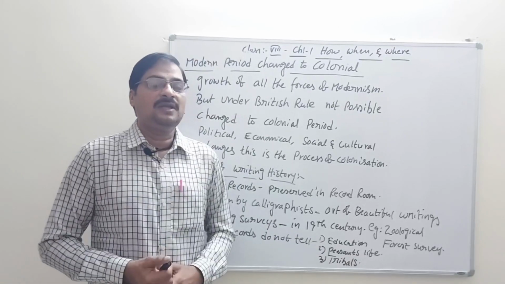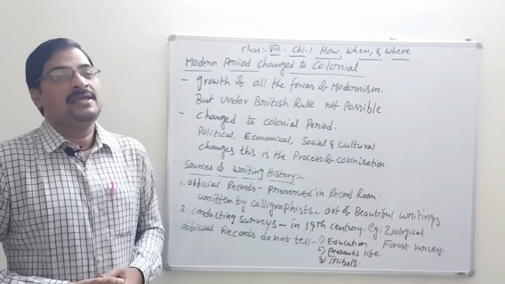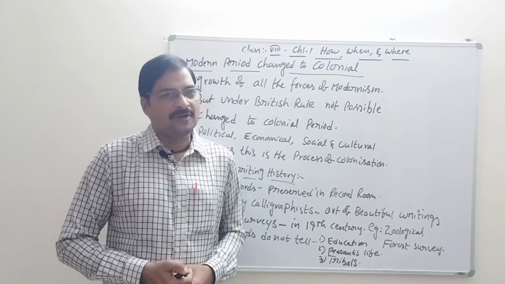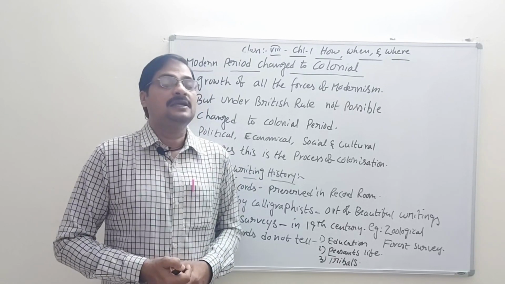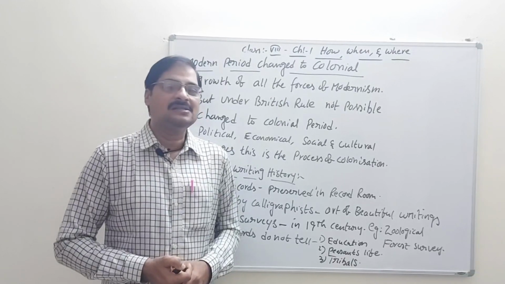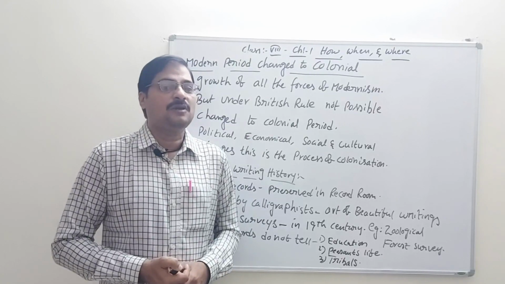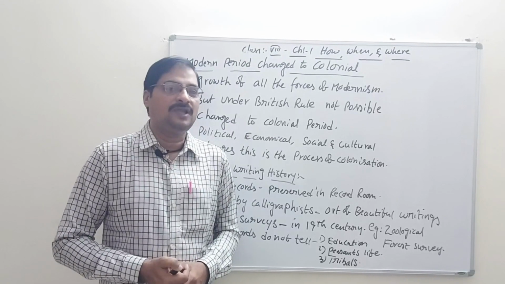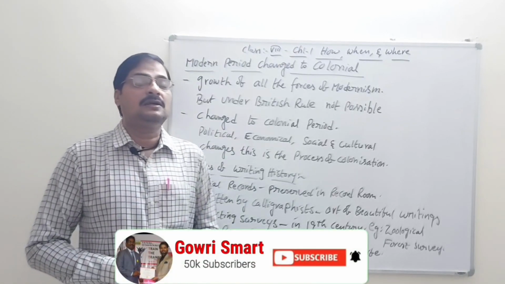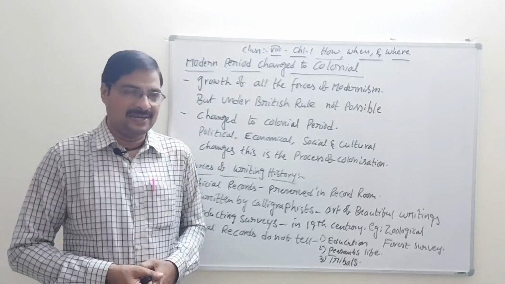And one important thing is the peasant's life. Peasants are different, farmers are different. Farmers cultivate their own land. Peasants act like labor in the farmers' agricultural fields. Peasants and farmers are under the category of the farmers' family only, but peasants work as labor in the farmers' agricultural land.